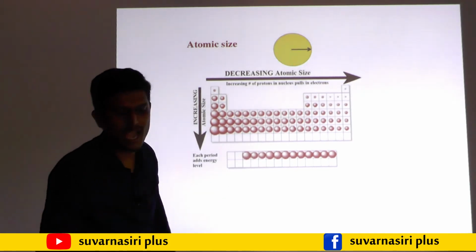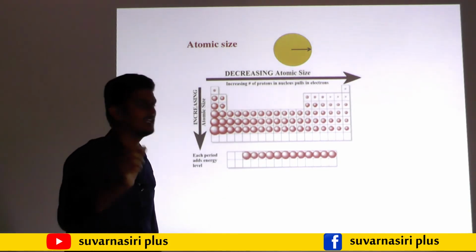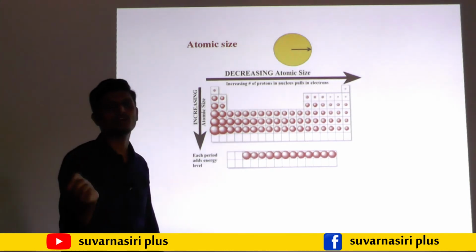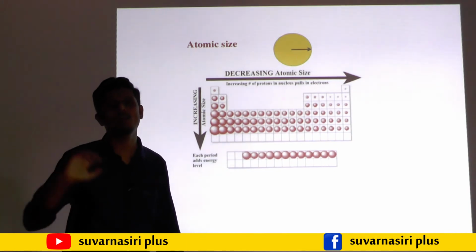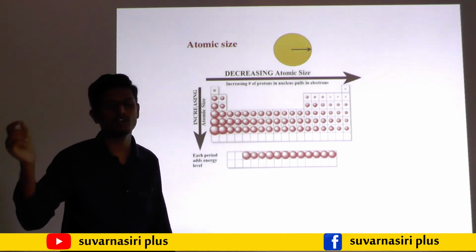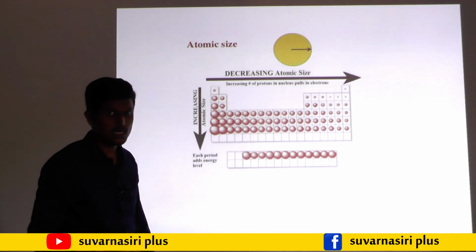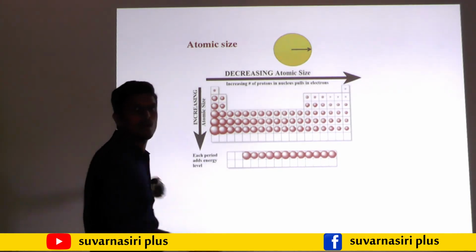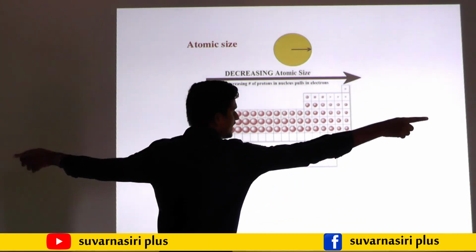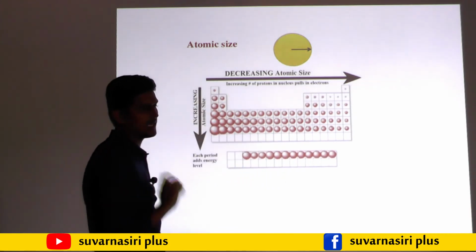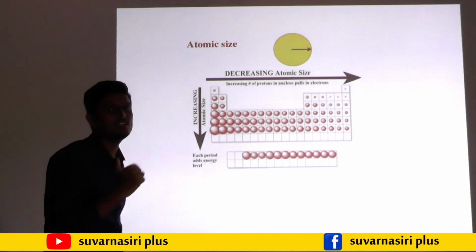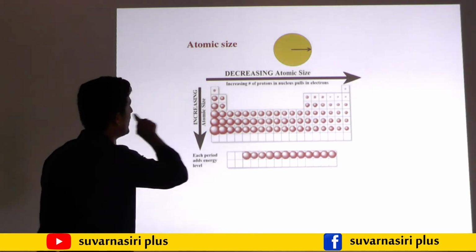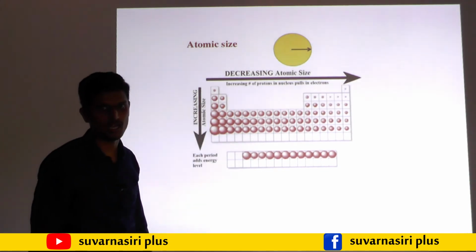So why does this happen? Atomic size means the distance between the center of the nucleus and the outermost shell of an isolated atom. The trend: when we move from left to right along the period, atomic size decreases. Down the group, atomic size increases. Why does this happen? Why does atomic size decrease along the period, if the question arises?